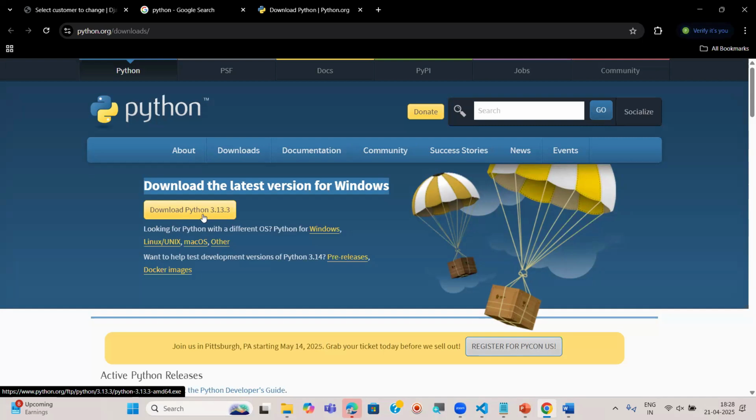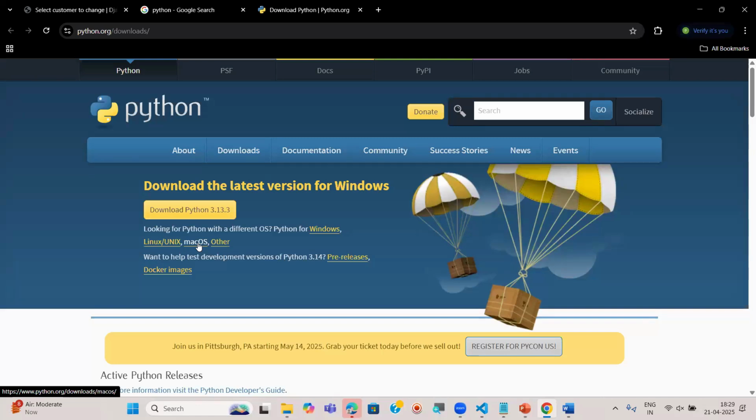In case you have any other operating system, at the bottom we can observe, looking for Python with a different OS. See, Python for Windows, Python for Linux, Python for Unix, Python for Mac, or other. There are some links here. If you have any other OS, you can click on these and find the software related to your operating system. For example, if I click on Mac OS, from there you can download the Python software. However, download and installation is common for any operating system.